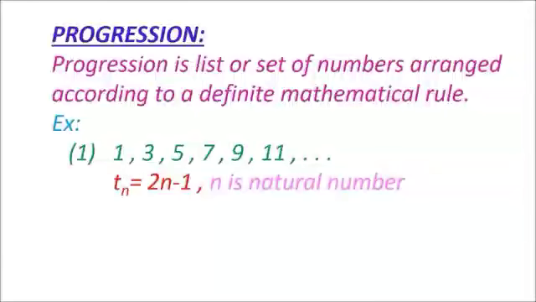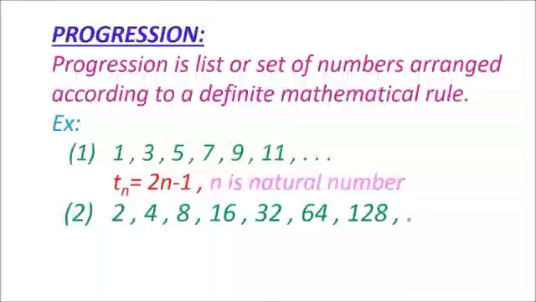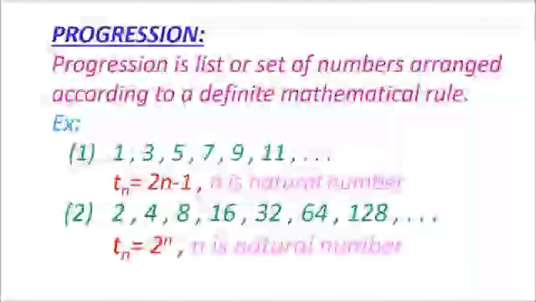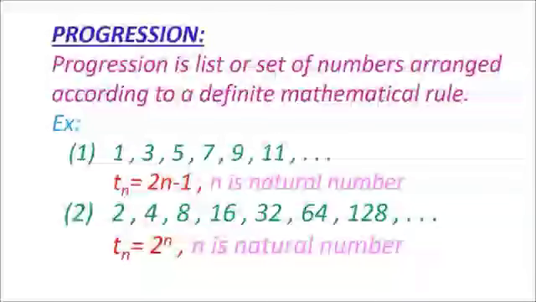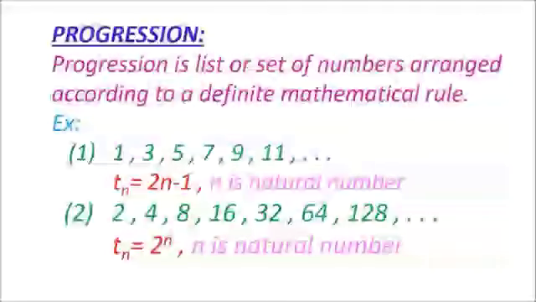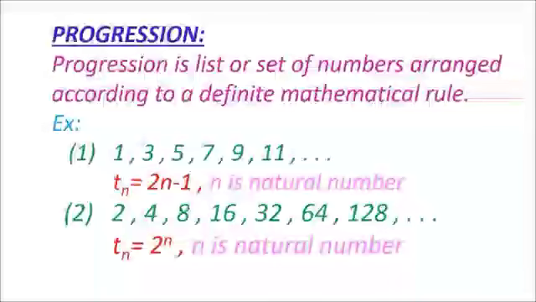Let us take one more example. 2, 4, 8, 16, 32, 64, 128 and so on. How can I get these numbers? For this also there is a simple mathematical rule. The rule is that one. Just simply substitute n equal to natural numbers 1, 2, 3, 4 and so on, and you will get this list of numbers. So this is the progression.